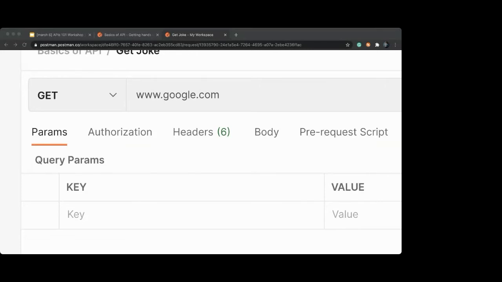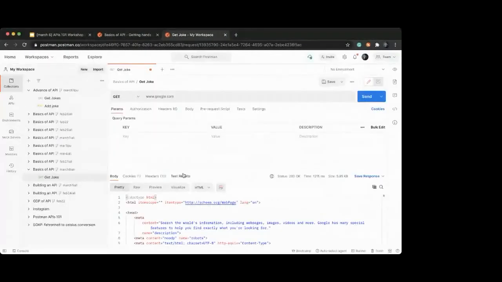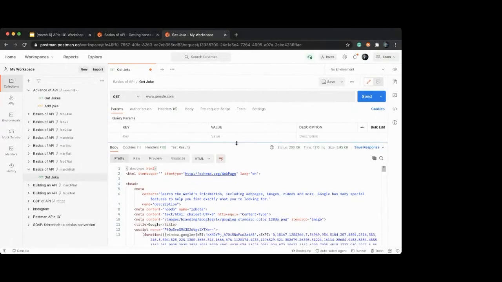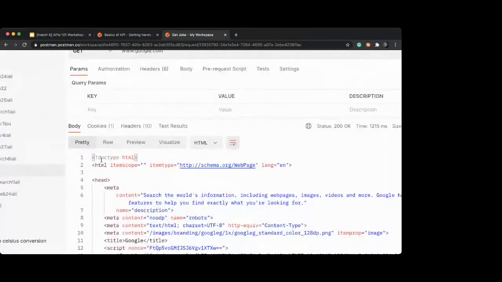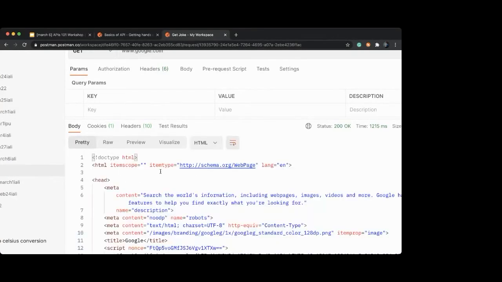Hit on send and tell me what do you see in response. Yes, Mithul, it's the HTML page, right? So if you see the response, you will see that we see a lot of things. In data, we will see that there is an HTML response. Click on raw, it will remove the highlighting from there. If you click on pretty, it will highlight the syntax.